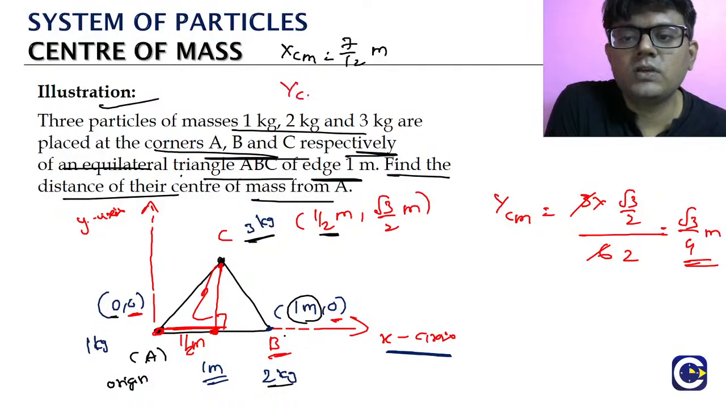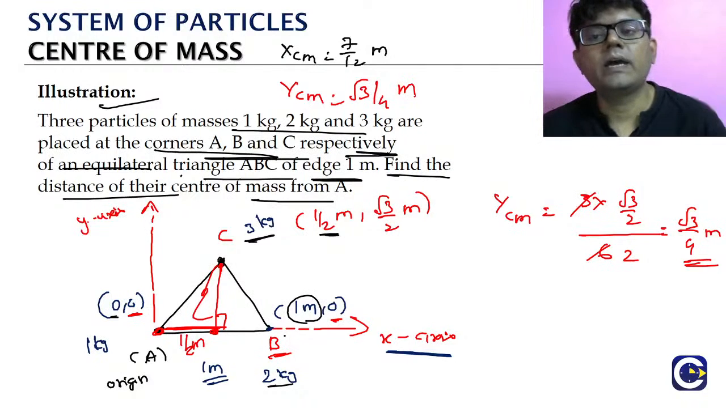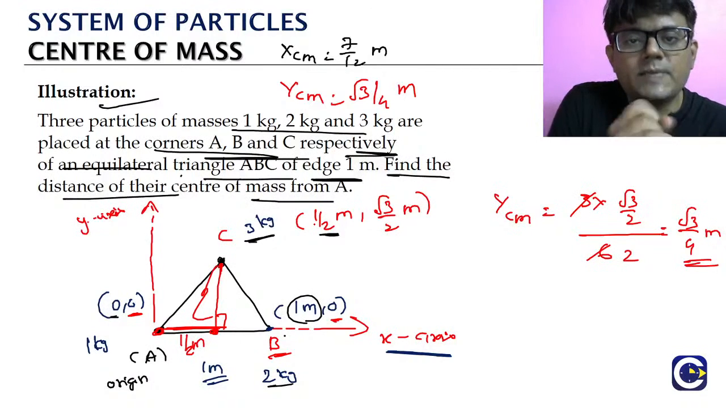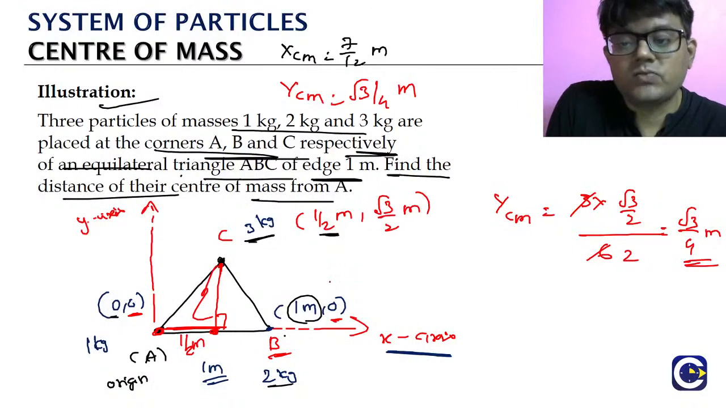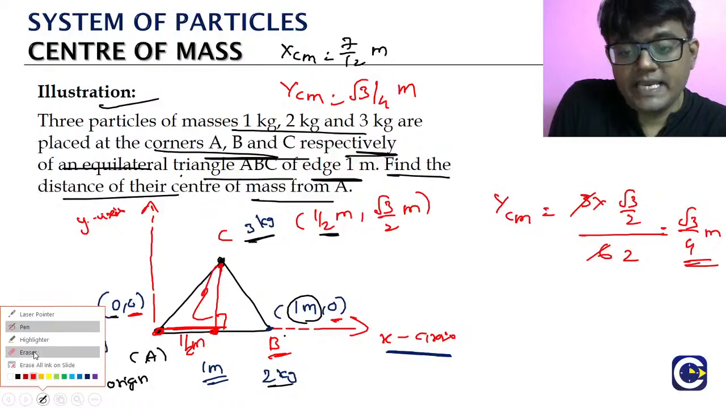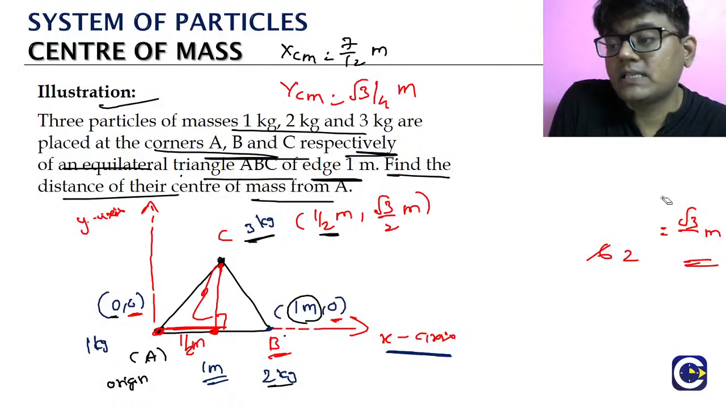So that is y center of mass. But the question is not asking us what the coordinates are. They are not even mentioning the coordinates. What they are asking is the distance of the center of mass from the corner A. So from corner A, what is the distance of the center of mass?